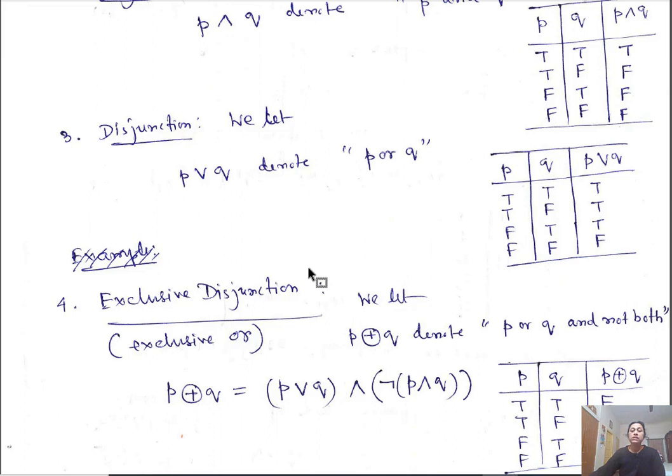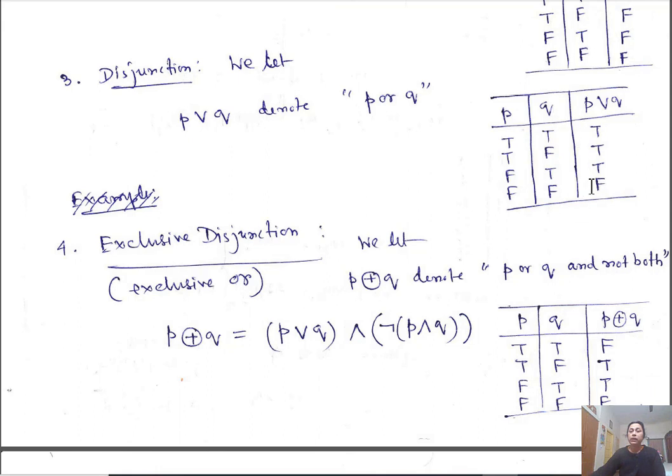Exclusive disjunction, this is P XOR Q. So it is P or Q exclusive OR. P or Q, but not both. It is the same table, but with P or Q: if both are true, this is false. One is true, one is false, then it is true. Both false, it is false. So it is essentially exclusive OR.